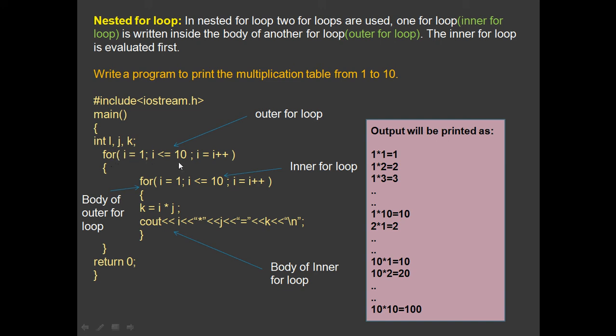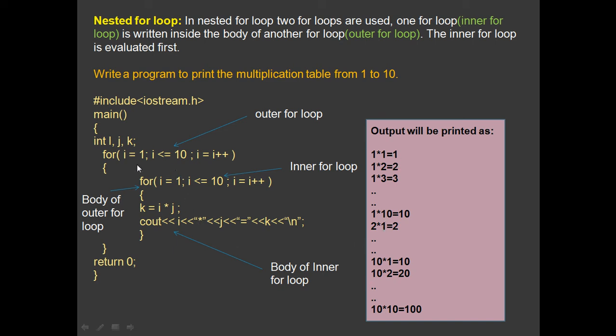Starting with this for loop, for i equals 1, since we have to print out the multiplication table from 1, that's why i is initialized to 1. And we have to print till 10, so that's why the test condition is till 10. So this will keep on continuing for 10 repetitions. The body of this outer for loop will repeat 10 times, so by that time 10 multiplication tables will be printed out.